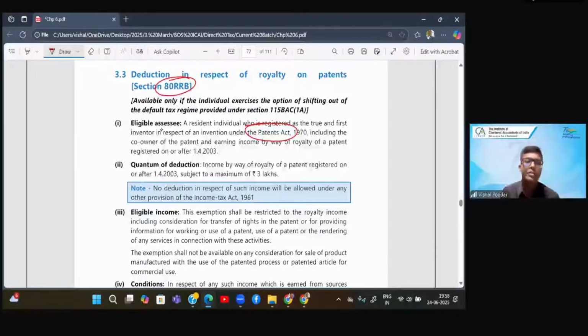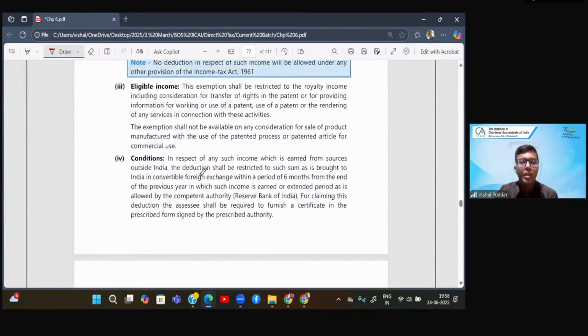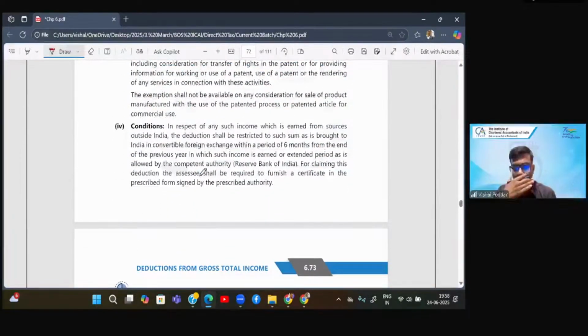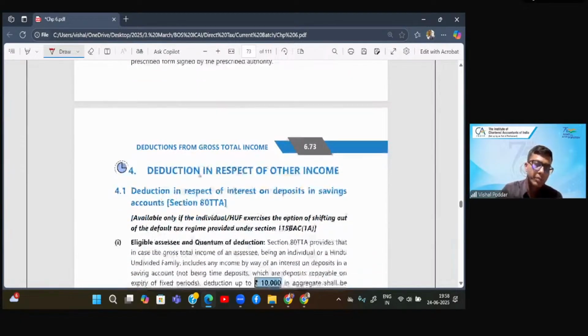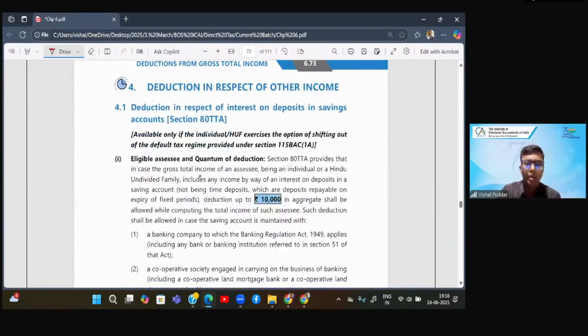So where you have done some invention, got your invention patented, and now you are giving this patent to other persons for use and charging royalty. Again, the eligible deduction is up to a maximum of rupees 3 lakhs. Again, if this is earned outside India, the same condition applies: you should bring it into India in convertible foreign exchange within a period of 6 months from the end of the previous year or any further time allowed.